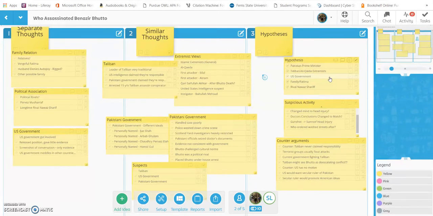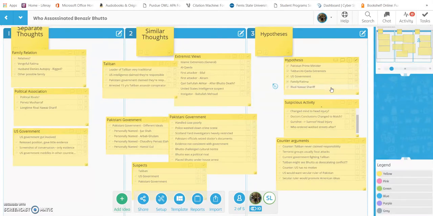Now, our fourth hypothesis was possibly a family member, specifically Fatima. Our reasoning for that was because Bhutto's brother was assassinated a while ago, and Fatima holds Bhutto's actions responsible for the death. So possibly this could be a case of just revenge. Yeah, just simple revenge for family tragedies.